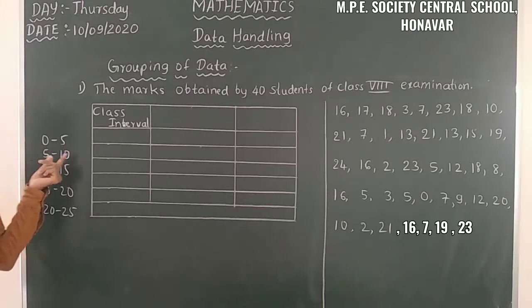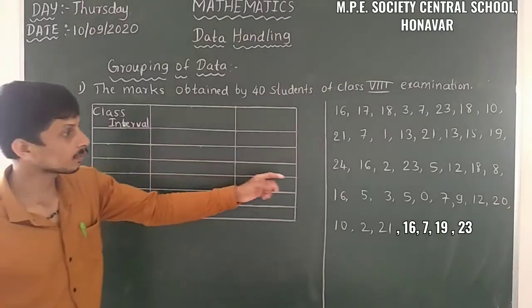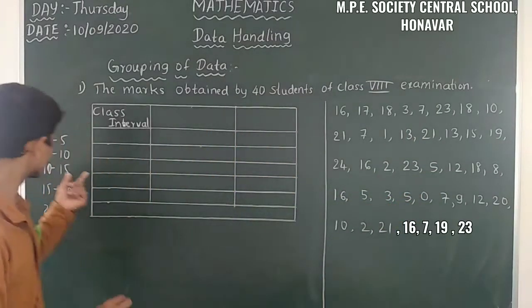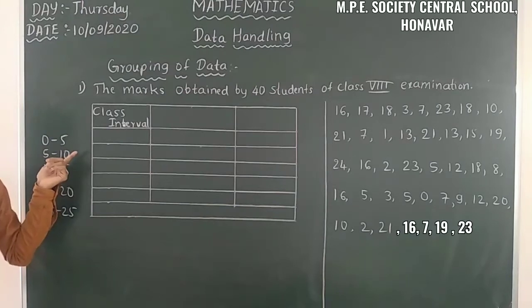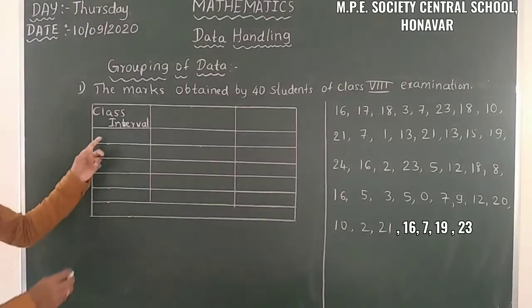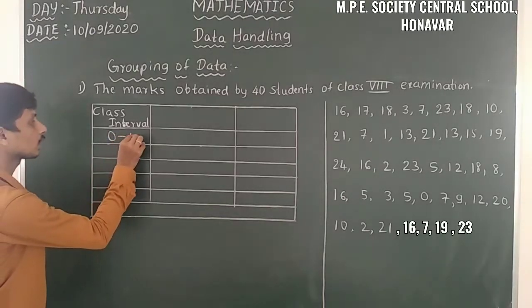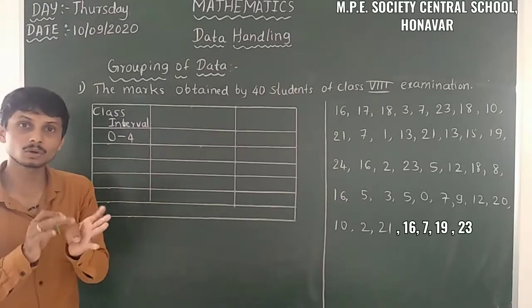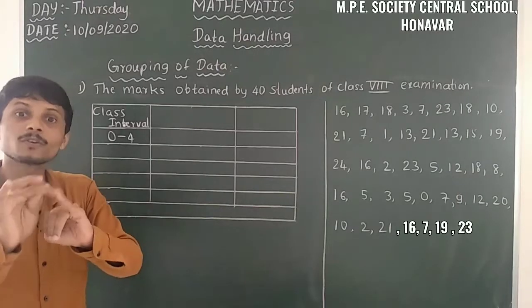But here we have to take the class interval. When we have the number 5 as a frequency, the tally mark goes to this one only, not this. So better you take 0 to 4 only. Firstly I will take 0 to 4 as one class interval. That means here it runs a bunch of 5 numbers: 0, 1, 2, 3, 4.